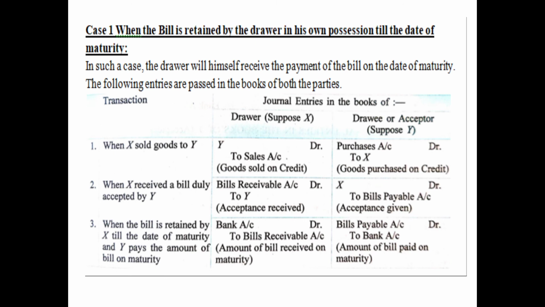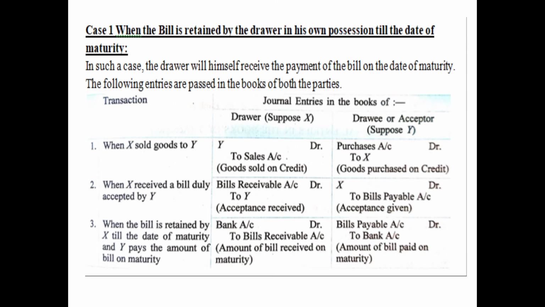The second entry, when X received a bill duly accepted by Y. That means X has made the bill and Y has also accepted it, and then only the bill of exchange has come into existence. So in that case, now this bill has become bills receivable for X. That means it is an asset, and we know asset carries a debit balance. So bills receivable account will be debited to Y, because now he has nothing to do with Y. Y's account needs to be closed. So when we opened Y's account, it was debited. Now we are closing it, so therefore we will credit it.